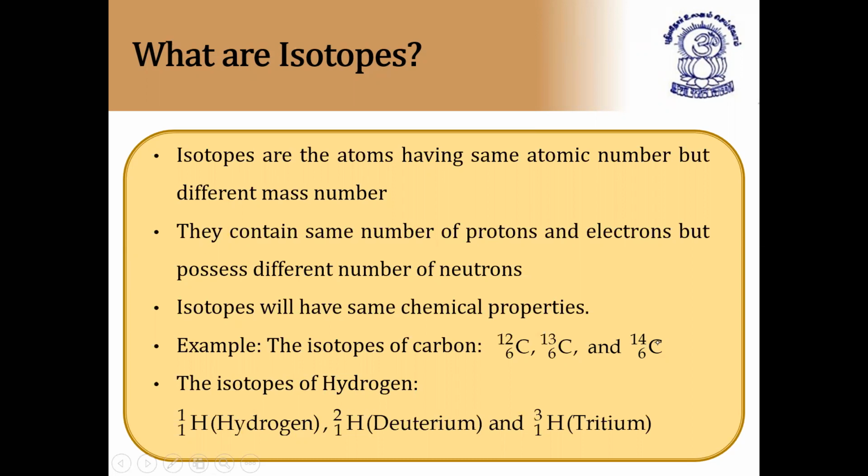So this carbon 14 means its mass number is 14 and carbon is the element. The atomic number is the same for all of these, they have 6. You can see here the atomic number is the same, but the mass numbers are different. Carbon 14 isotope is used for radioactive dating. Here I'm writing radioactive dating.